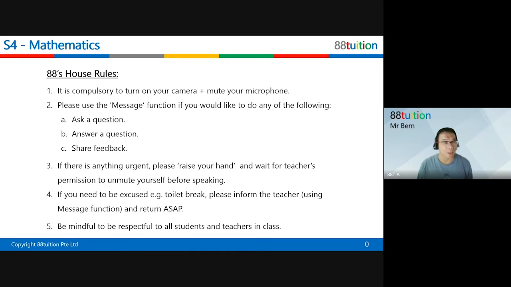In Sec 4, just to give you an idea, you only have 6 topics to do. In Sec 4 math, the first topic is set notation, followed by statistics, probability, matrices, vectors, and kinematics. There are 6 topics in your textbooks only. These 6 topics we will try our best to finish before March.